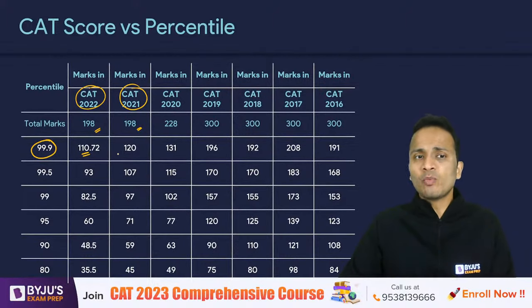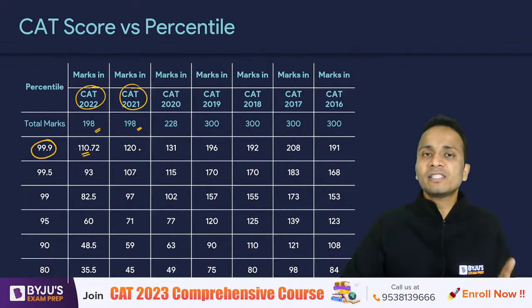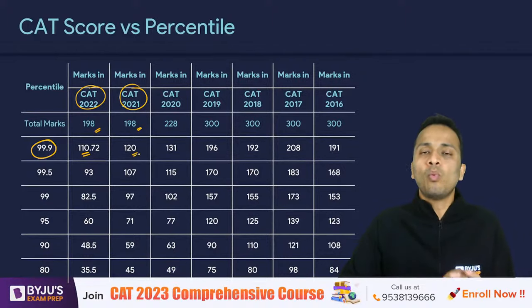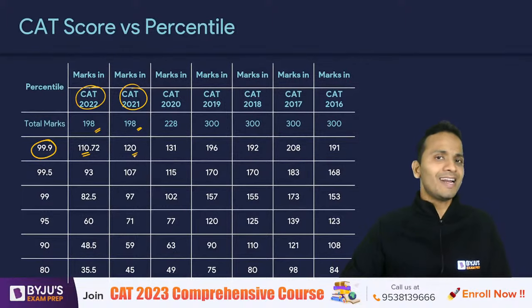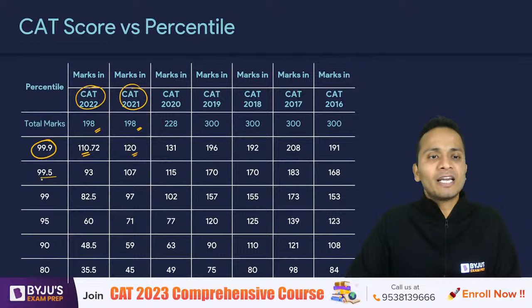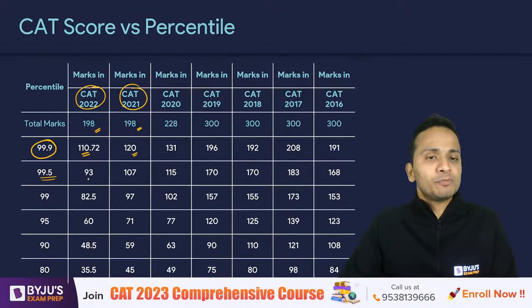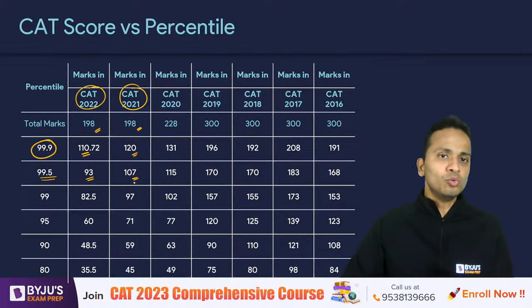Again, if I look at CAT 2021, to achieve the same percentile, a score of 120 was enough. So at a score of 120, 99.9 percentile will come very easily. Then if I'm targeting 99.5, the respective scores of 93 and 107 in CAT 22 and 21 were required.